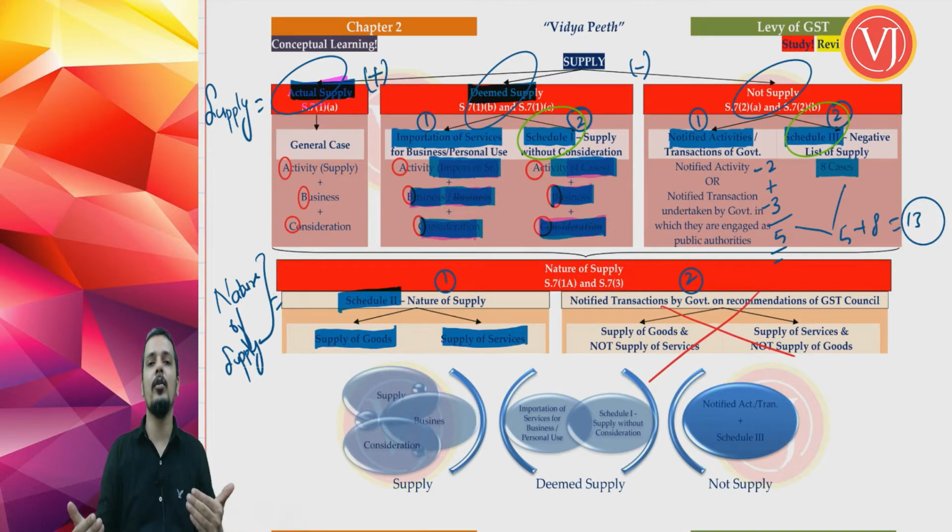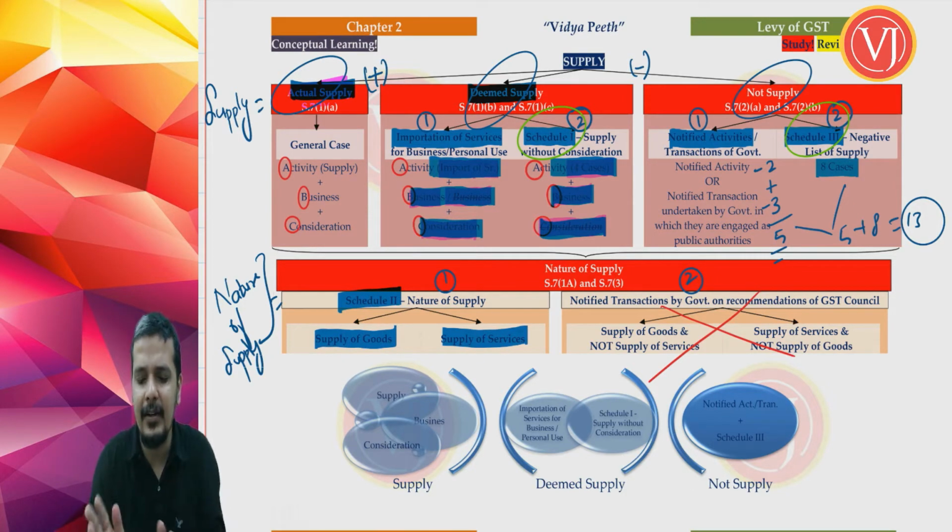Part 1 is schedule 2, which tells that these certain activities are supply of goods and these certain activities are supply of services. Go and check that. And there are few notified cases which government may tell that these cases are only supply of goods and not supply of services, and these activities are supply of services and not supply of goods. As of now you don't have anything there, so forget about that part. You have to only go through the cases given under schedule 2.